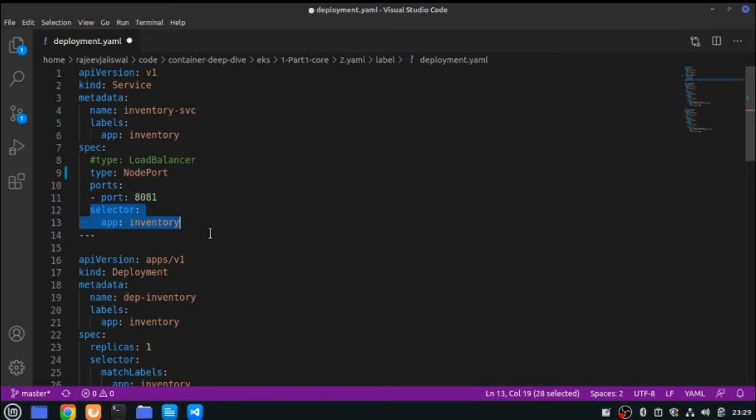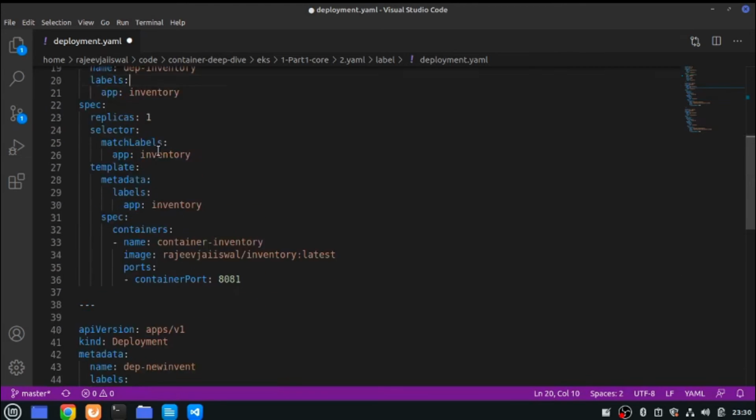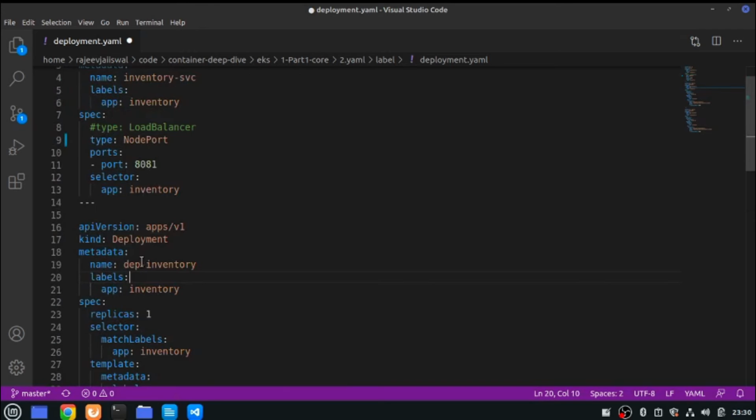For example, say there's a pod A you are going to deploy, and a pod B you're going to deploy, and pod A and pod B are different pods, returning a different message altogether, doing different functionality altogether, but they have the same label. So just to understand what exactly I have done, these are the 2 labels: label of the replica set app equals inventory, and app equals inventory. The labels should match internally in the deployment. If you're deploying the pod separately, there will be a single label, but just for the sake of understanding, make sure that these are the same. If these are the same, it tells the service that this pod belongs to this service. This will be associated with this service.